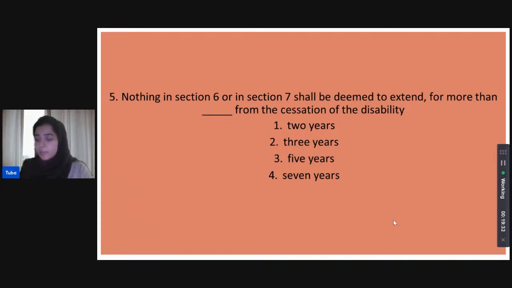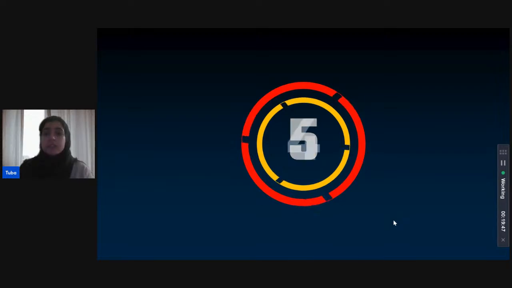Asifa, Shivani, who else is here? Let's try and attempt an answer. Asifa thinks 3 years. So nothing in section 6 or in section 7 shall be deemed to extend for more than 3 years from the cessation of the disability. Asifa and Shivani both think that 3 years is the ceiling for the extension period.